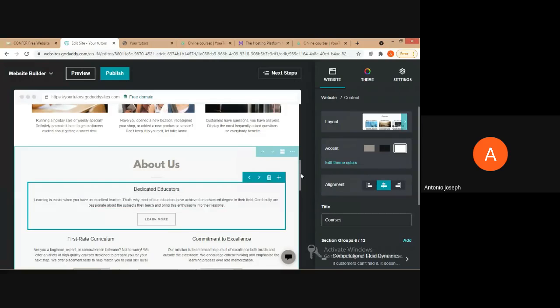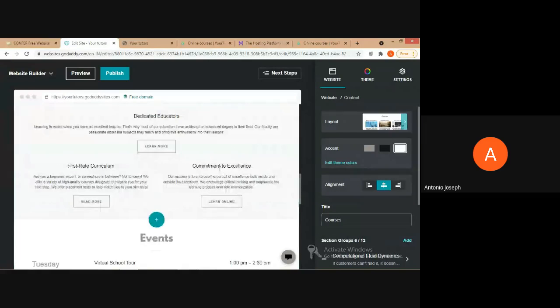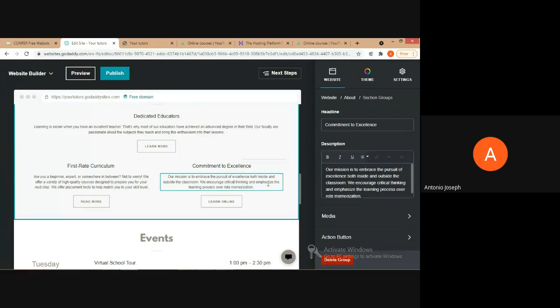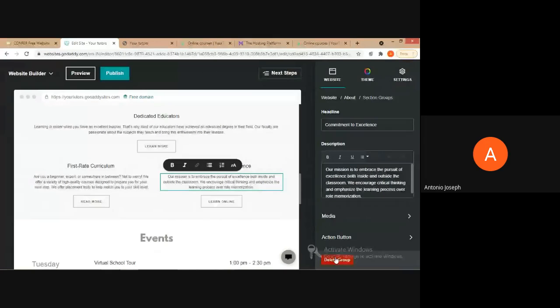Then suppose we don't want these kinds of sections, right away we can delete the entire thing. So just select and click on delete group. So the entire group will be deleted.